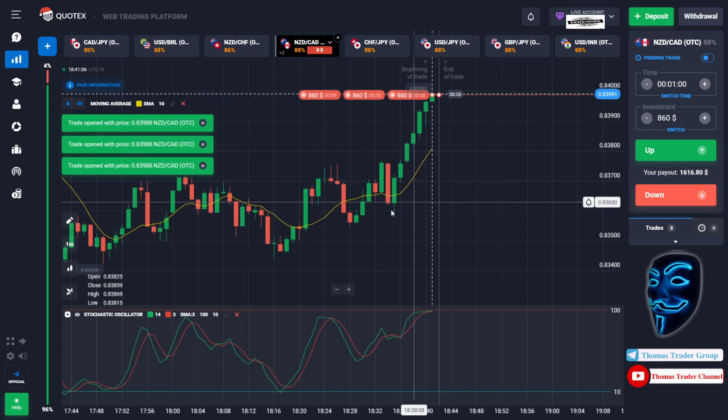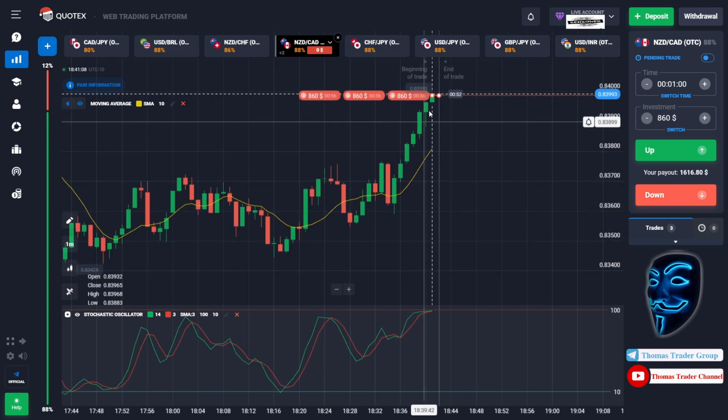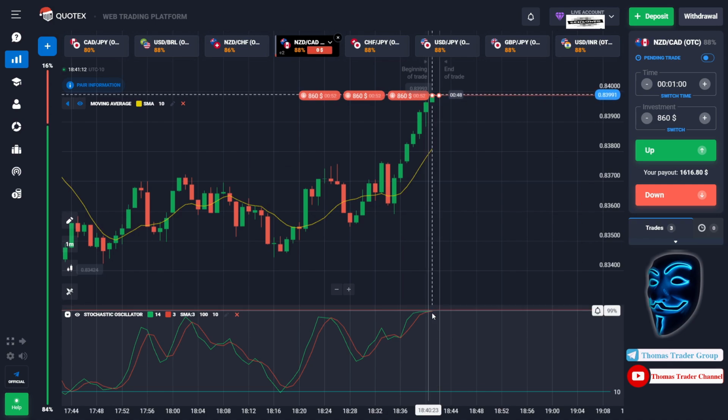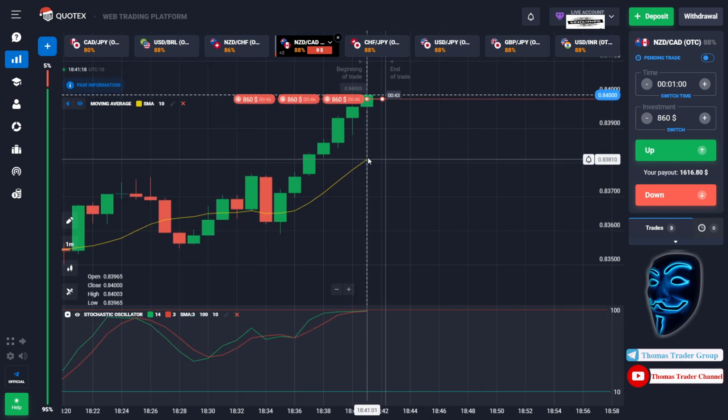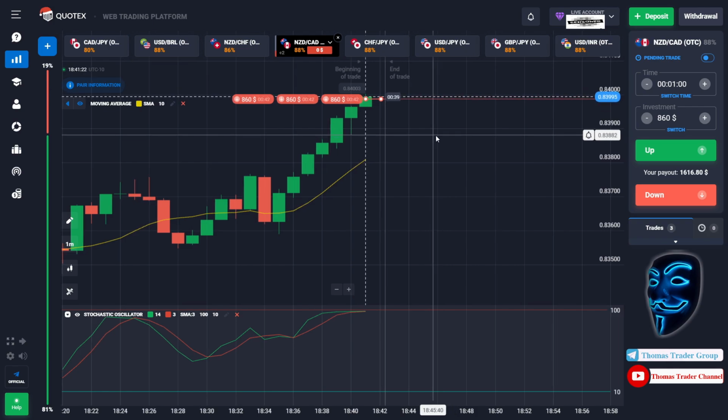As you can see, the market is going bullish, but the market has already touched the overbought area over here. When the market touches the overbought area, it will make a rebound and it will make a correction to the moving average line before it continues the bullish trend. Let's prove it and let's wait till the end of our trade.